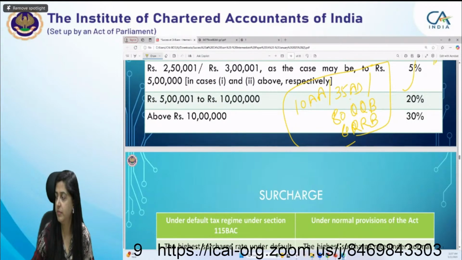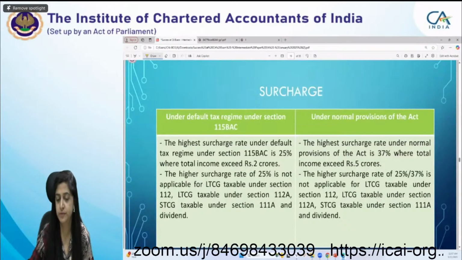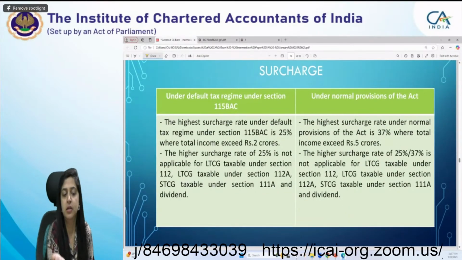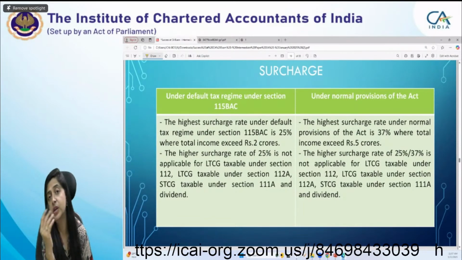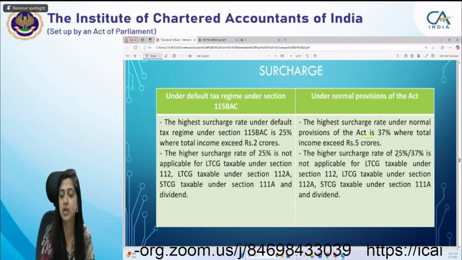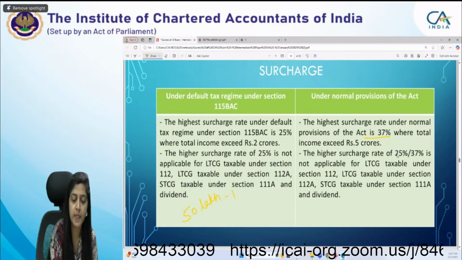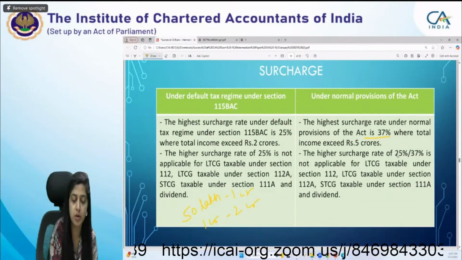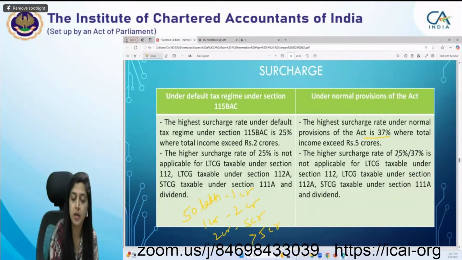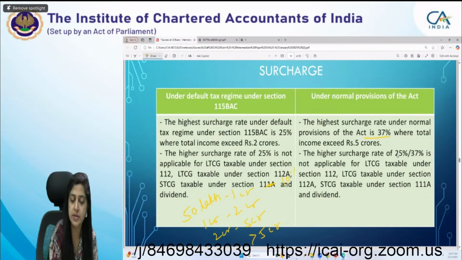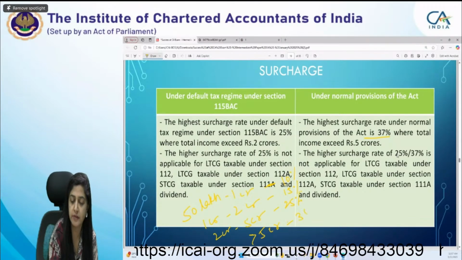I'll just brief you about the surcharge and rebate. Then I have one MCQ for all of you. In the default tax regime, the higher surcharge is 25%, whereas in the normal regime, the higher surcharge is 37%. What are the slabs? It's 50 lakhs to 1 crore, 1 crore to 2 crore, 2 crore to 5 crore, and above 5 crore. In this case, it's common for both. It's 10%, 15%, then 25% in the normal regime, then 37%.